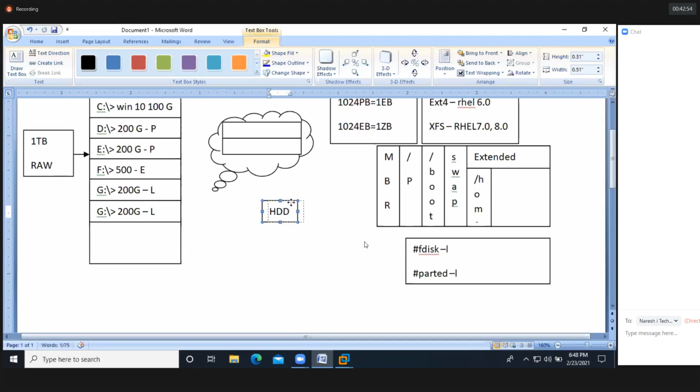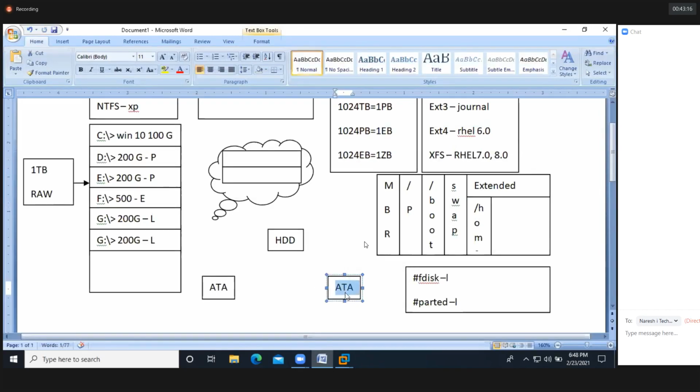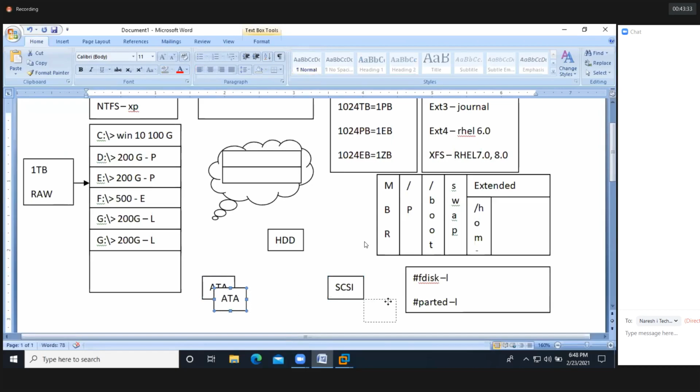Coming to HDD, we'll have two types of HDDs. One is ATA technology, ATA, Advanced Technology Attachment. Another one is SCSI. So in older days, we had ATA and SCSI. SCSI full form is Small Computer System Interface. And nowadays they have introduced SSD also. It's a bit expensive. SSD also will be there.